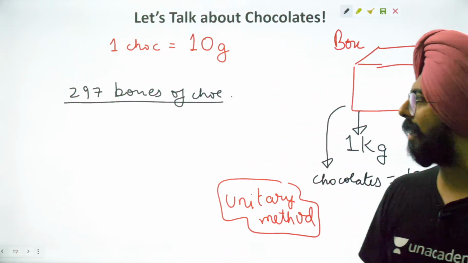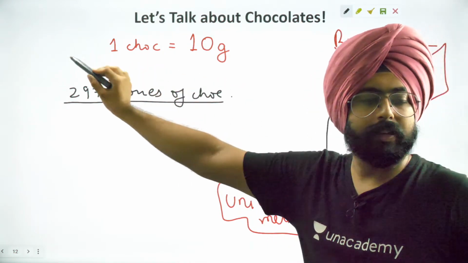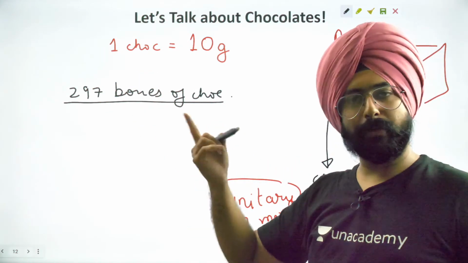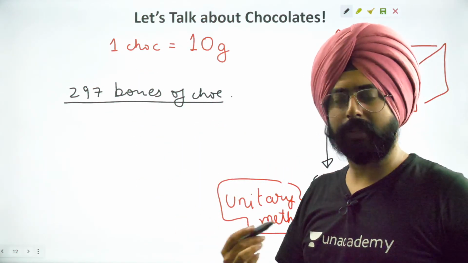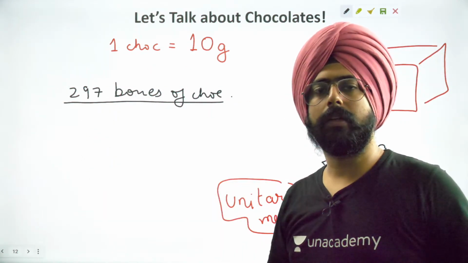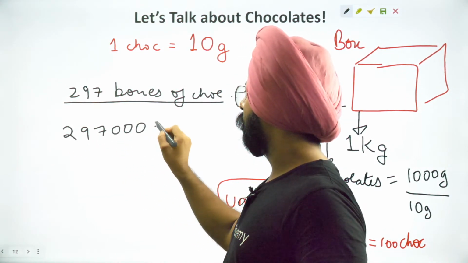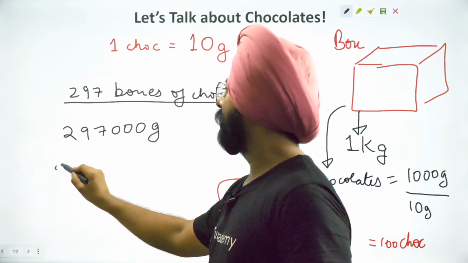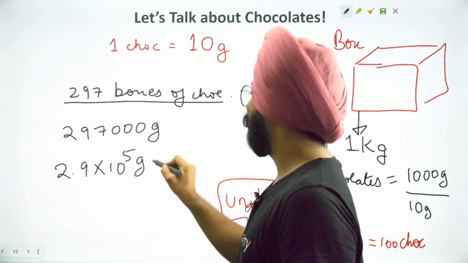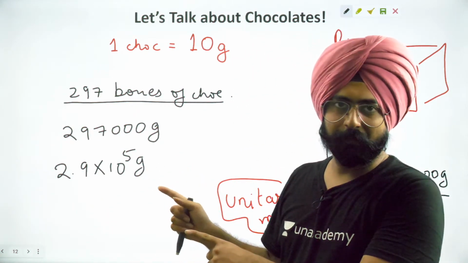Now, if I have to talk about the mass of the entire thing, should I talk about it in grams? Does it make sense? Is it convenient for me to talk about the mass of 297 boxes of chocolate in grams? Should I say 297,000 grams of chocolate, or should I say 2.9 into 10 to the power 5 grams? A little difficult to talk about it in this manner.